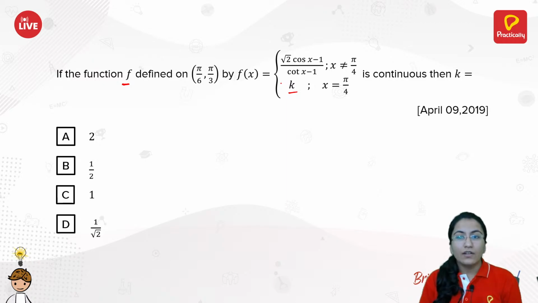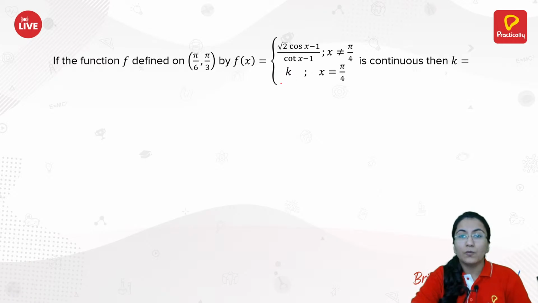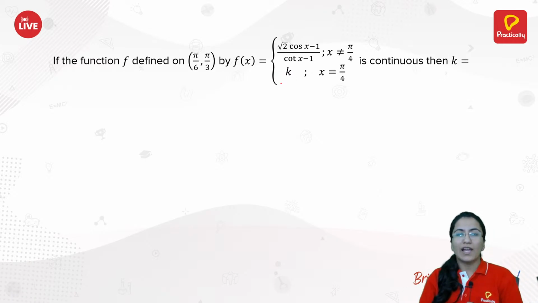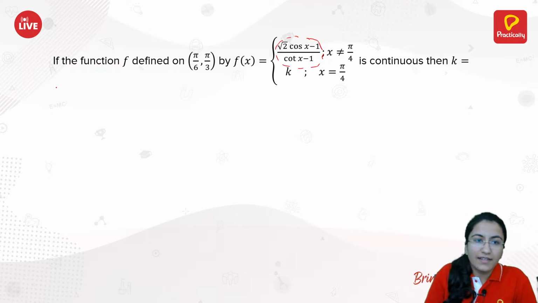It is continuous when k is equal to, we need to check for the value of k. What is the value of k? Again we will use the definition of continuity, and what we are basically supposed to calculate is the limit of this particular function, right? So let's just check.